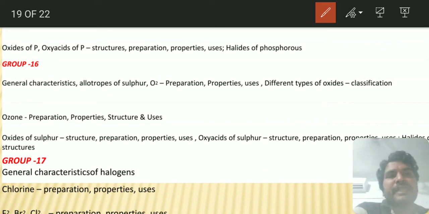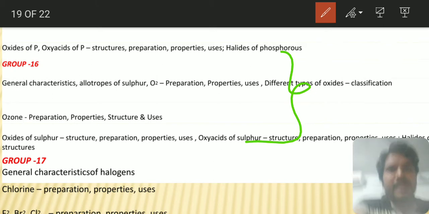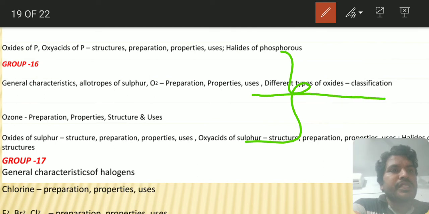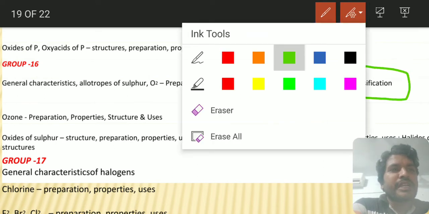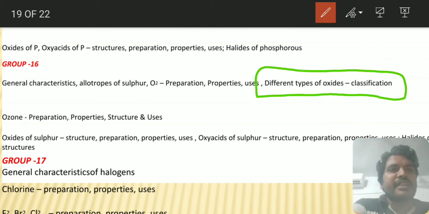But here the dependency is not on the oxidation state when it comes to different metallic oxides. Whatever oxides you have, throughout +1 and +2, the first A group, second A, third A, fourth A, fifth A, sixth A, and seventh A, and finally d-block elements also have oxides. Try to have notes on, or have a strong grip on, the nature of the oxides. This is a very, very, very important thing. Be careful with this.